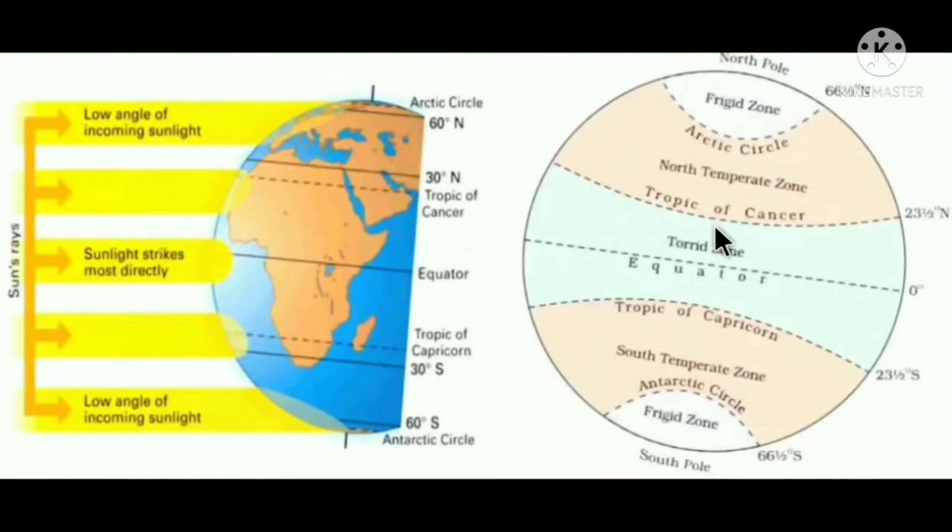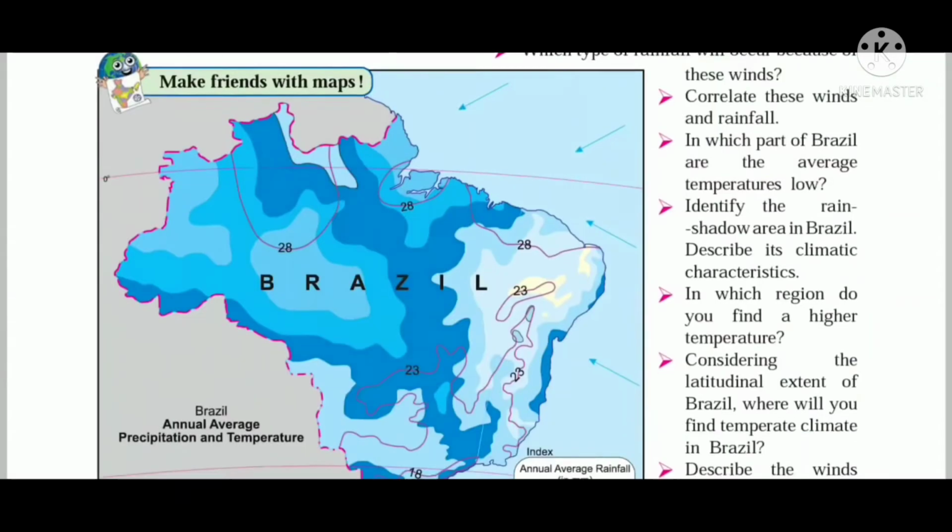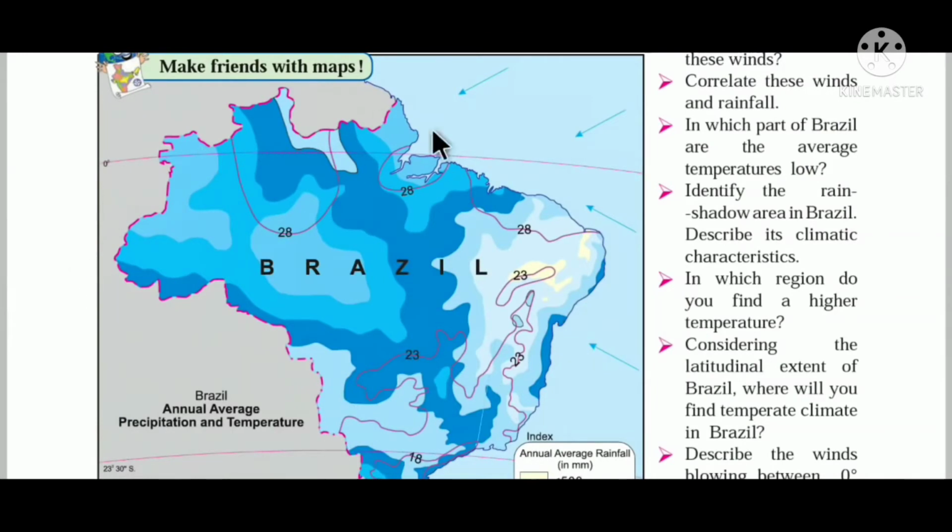If the places are near the Arctic Circle or Antarctic Circle, the heat will be less. And if the places are near the equator, they will have more heat, or the places will be having hot climate. So children, we can say that some part of India and some part of Brazil have hotter climate because they are near the equator. Children, south of India and north of Brazil have hot climate.